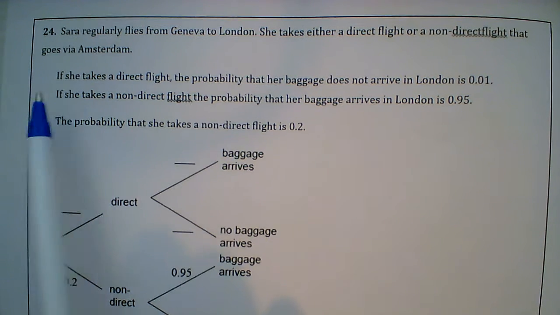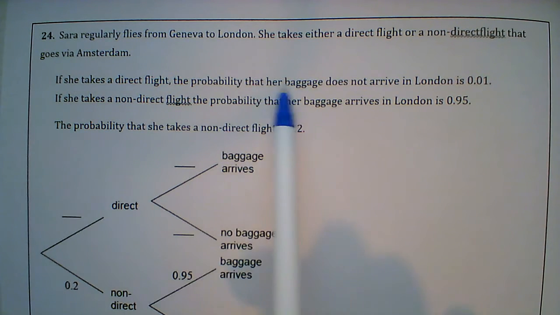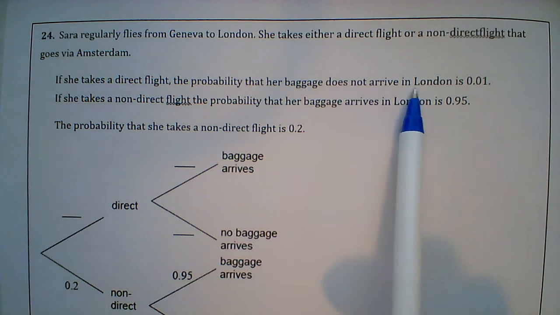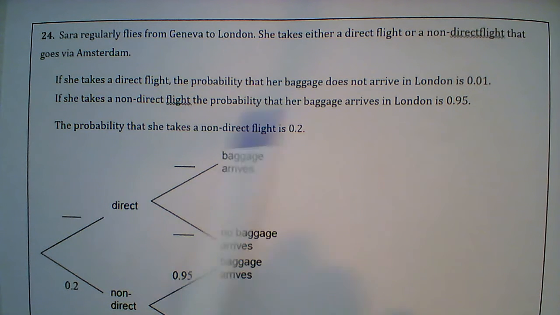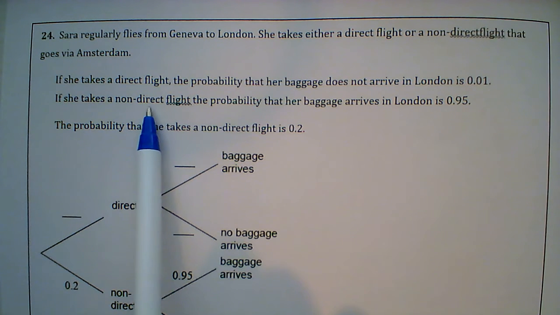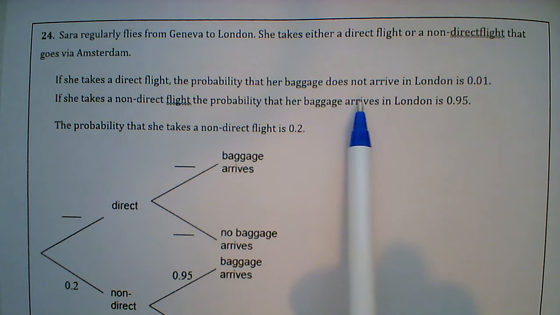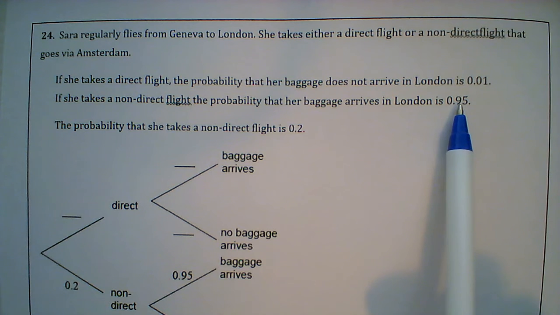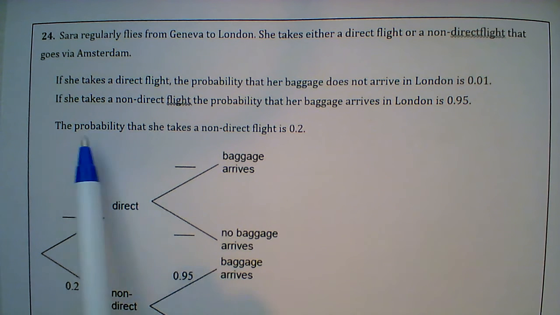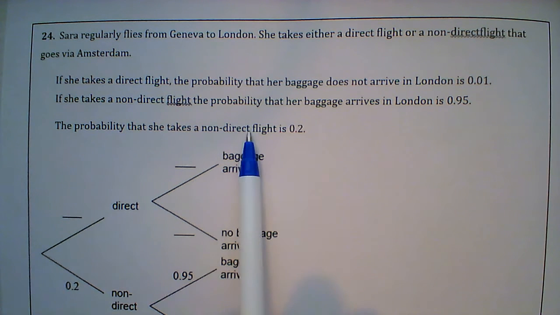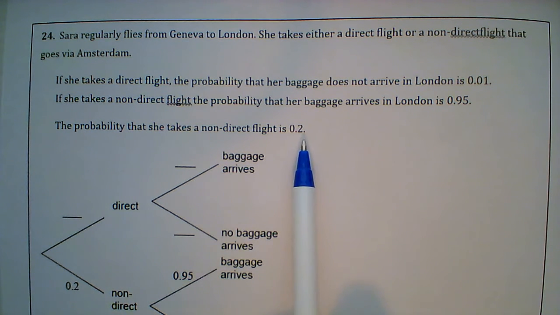Now, if she takes a direct flight, the probability that her baggage does not arrive in London is 0.01. If she takes a non-direct flight, the probability that her baggage arrives in London is 0.95. The probability that she takes a non-direct flight is 0.2.